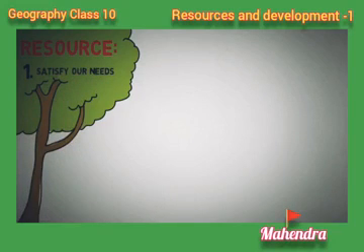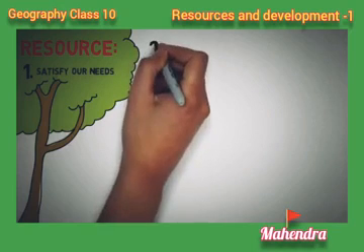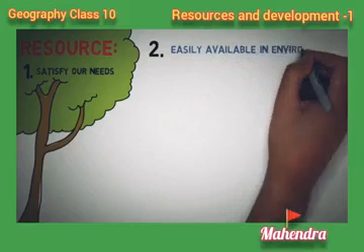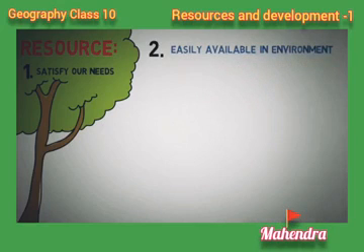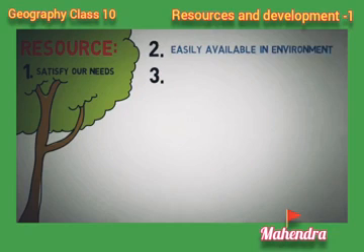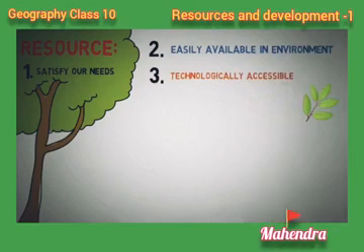First one, satisfy our needs, which satisfies our essentials, that is called a resource. Second one is easily available in the environment. It's available very easily, that is also called a resource. Technologically accessible. By using technology, you can access it, you can get it and you can use it. That is also a resource.